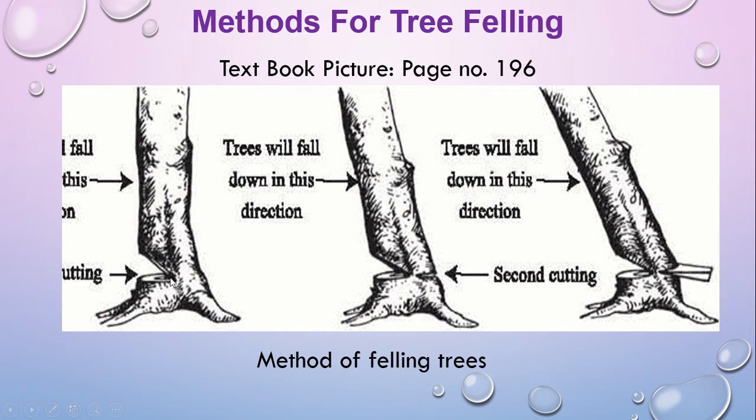If you do not follow these steps, you will be in big trouble. Otherwise you don't know where the plant will fall down, and the wood quality will be lost as well. So make sure you follow this method. If the tree will fall in this direction, you have to cut here, the second cut will be here, and put the wedges here as well. Then the tree will fall in this direction.